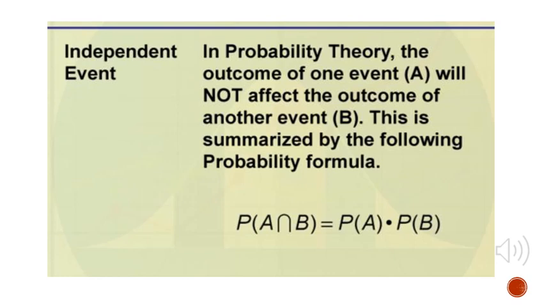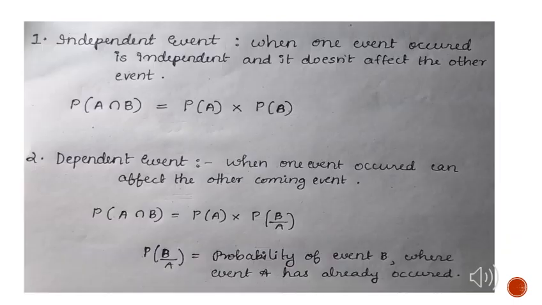So here the formula is probability of A intersection B equals the probability of A multiplied by the probability of B. And in a dependent event, the outcome of one event will be affected by the outcome of another event. That is called a dependent event. So here I have explained the independent event and the dependent event.